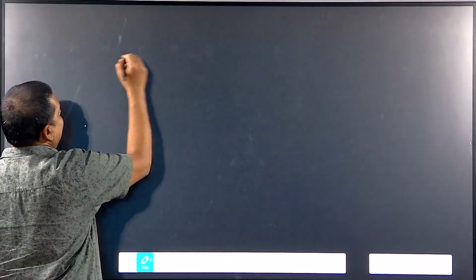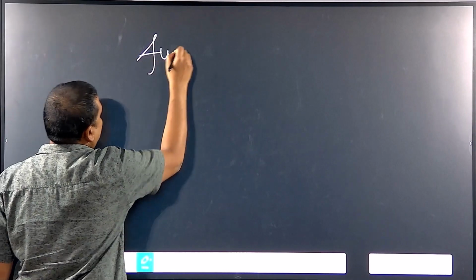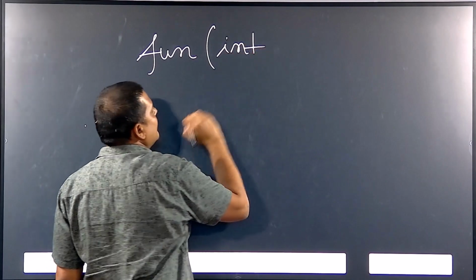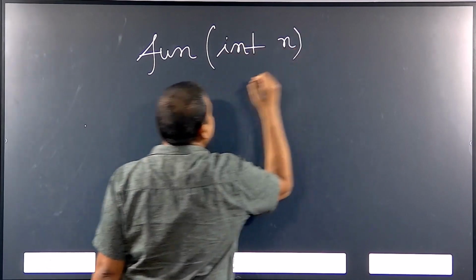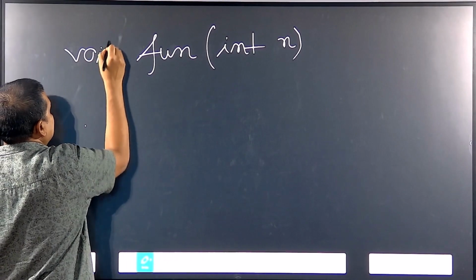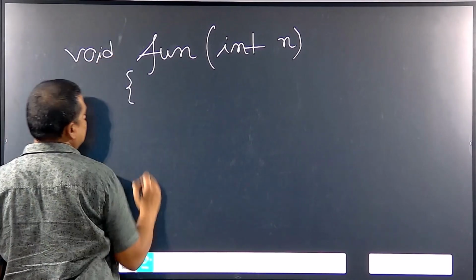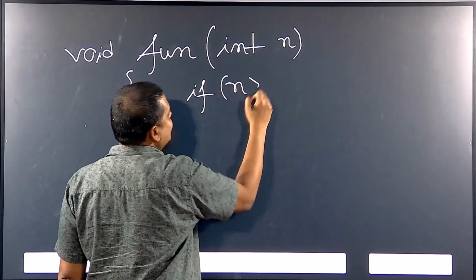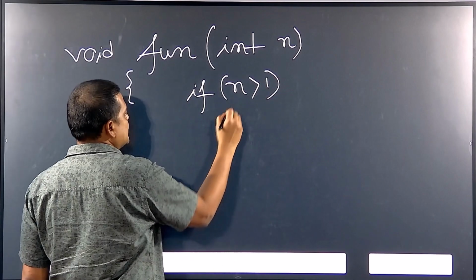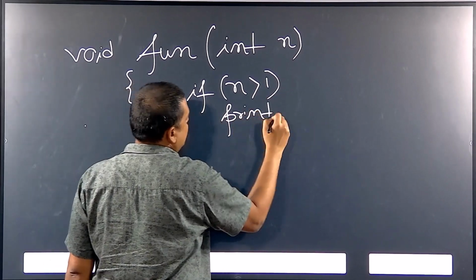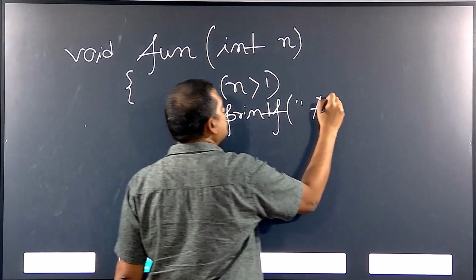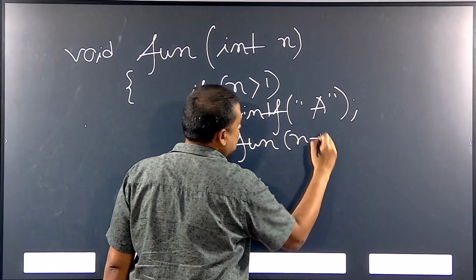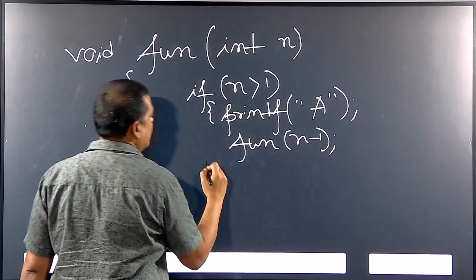Say for example, I have a function, fun is a function. Here I have declared a variable, int n is a variable, and this is void. Now, what I am writing: if the value of n is greater than 1, I am just printing a with printf, and at the same time I am calling the function with n minus 1. Just have a look at this function.